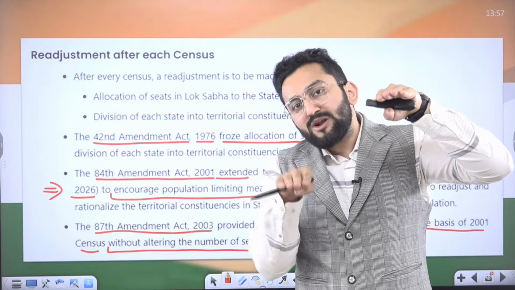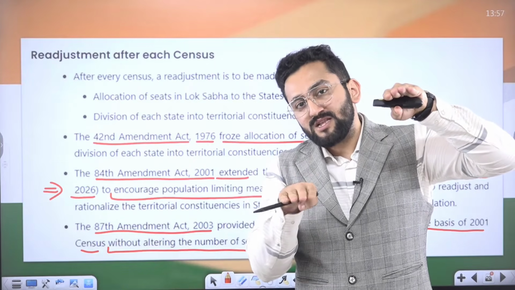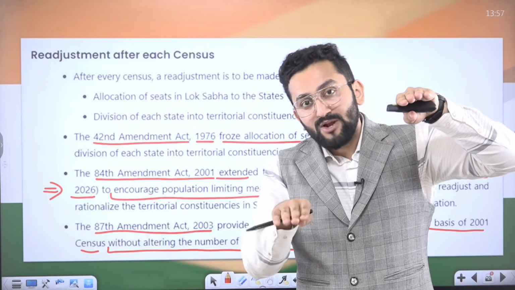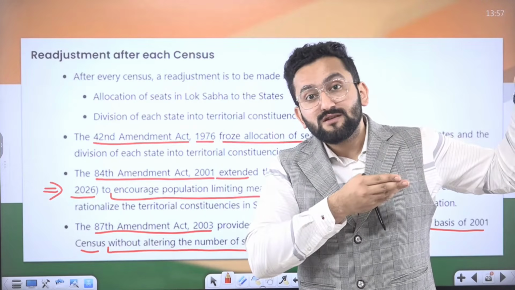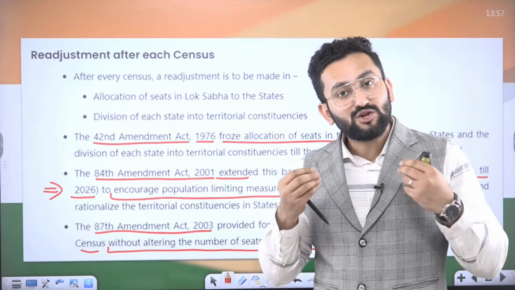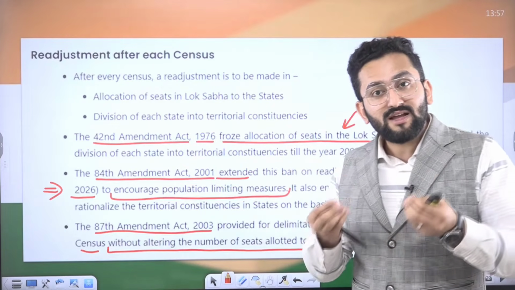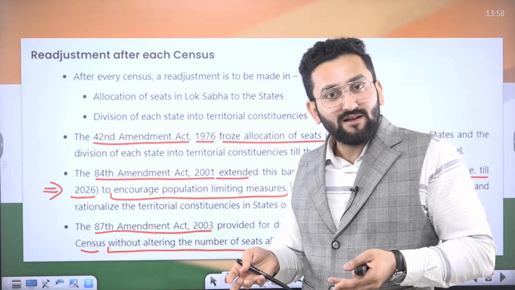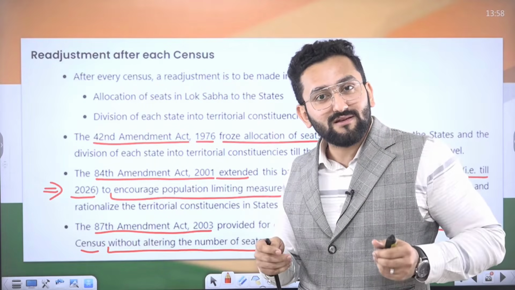Don't you think, if population is the criterion for allocation of seats, now it will be wrong for the southern states? Because they have less population, they may be allocated fewer seats. Now southern states will say, oh, this is wrong for us. It means we did good, like we have done our homework and we are punished for that. Our representation in Lok Sabha is reducing, right?